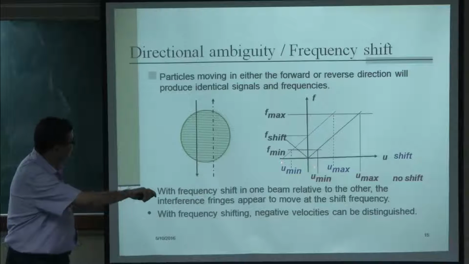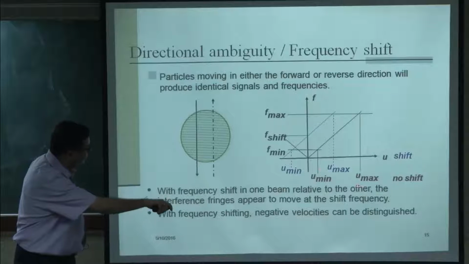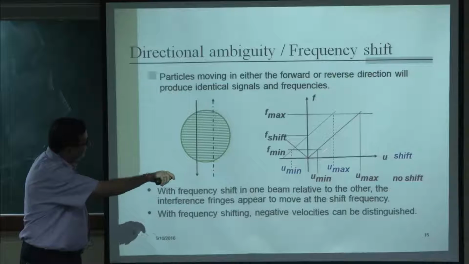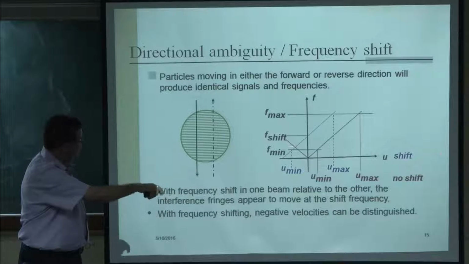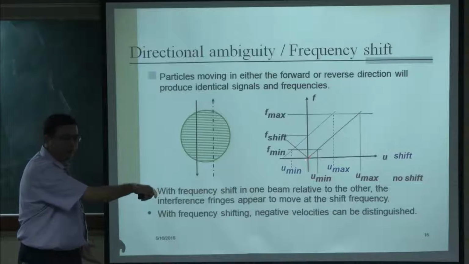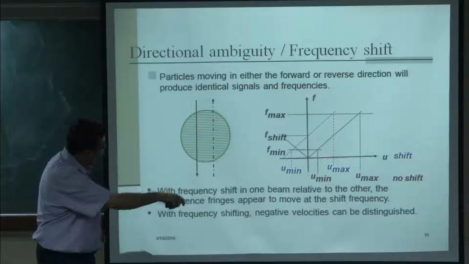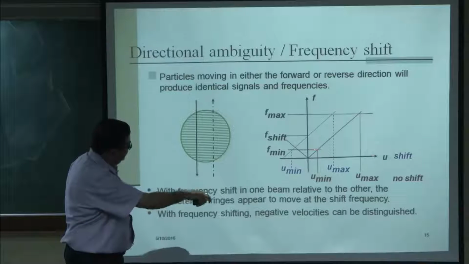So, this is the no shift case, it is going from here to here, a linear relationship. So, we are measuring the frequency, we are getting the velocity, and my system has a particular limit, the minimum frequency it can measure, the maximum frequency it can measure. So, that is the limit of the velocity that is given here.